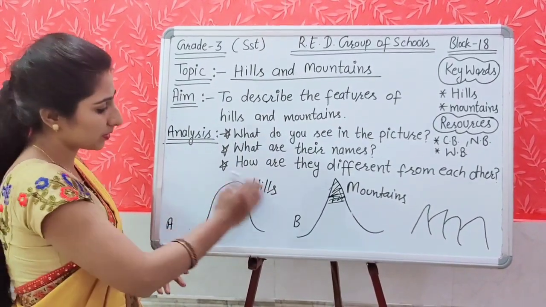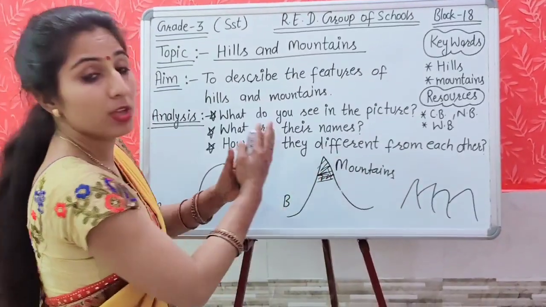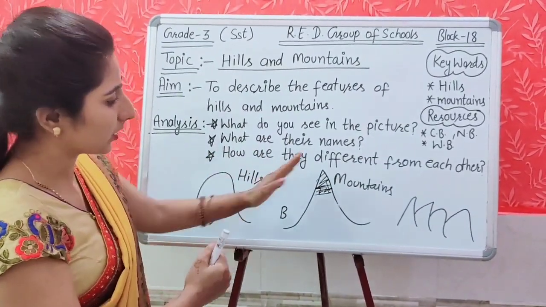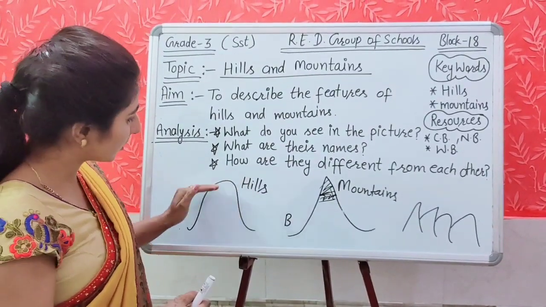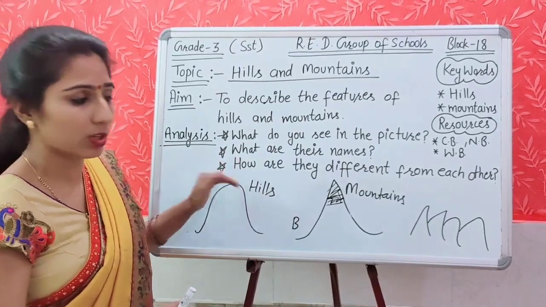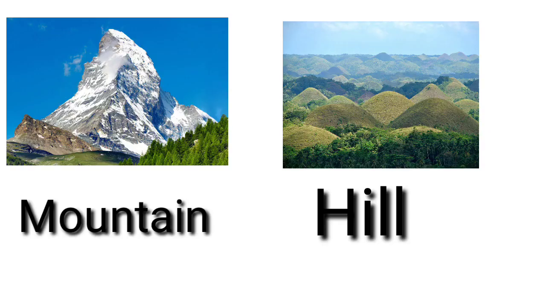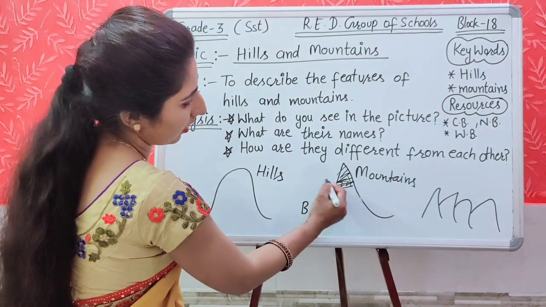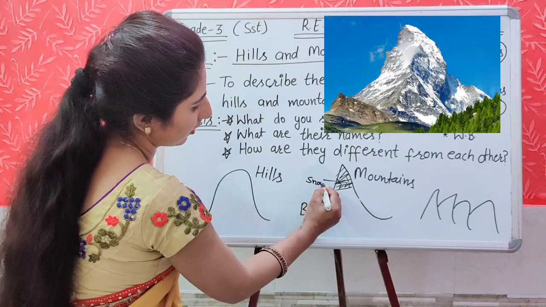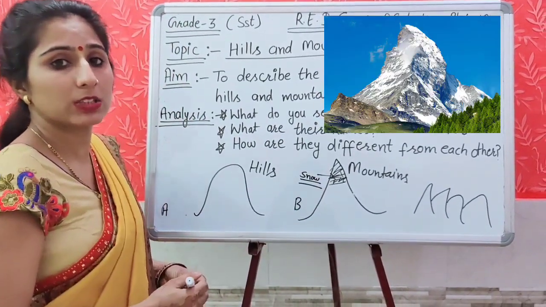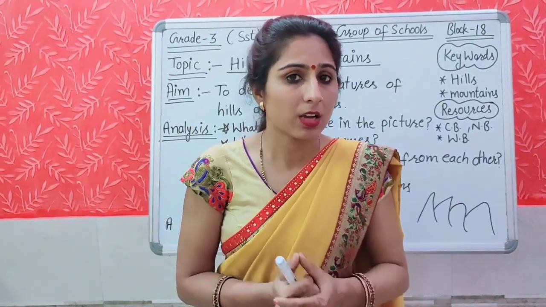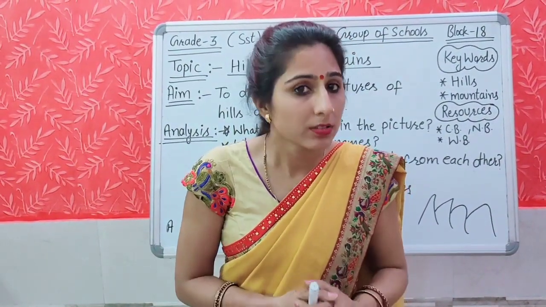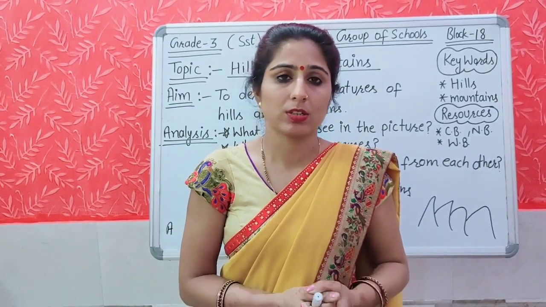Hills जो है वो ऊपर से थोड़ा सा राउंड होती है and the mountain's peak is sharp and pointed. इनकी pointed tip होती है. But यहाँ से हम hills को देखते तो इनका जो topmost point होता है वो थोड़ा सा round होता है. Most of the mountains are covered with snow. You might have heard about this. ज़्यादातर जो mountains होते हैं वो snow covered होते हैं और जो हमारी rivers हैं like Ganga and other rivers, these originate from these mountains only.